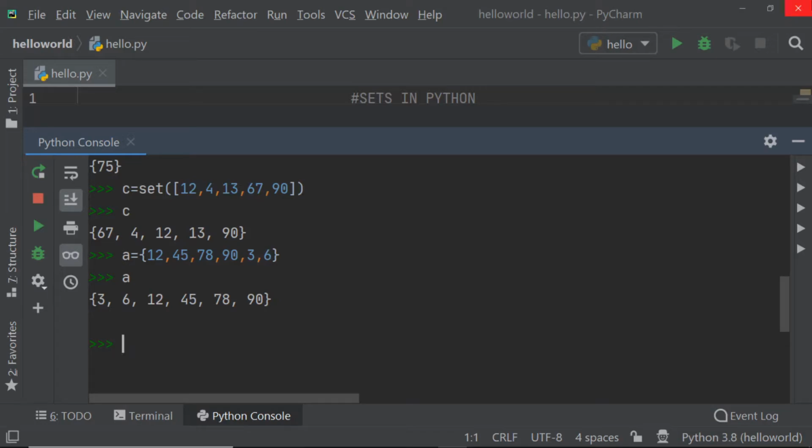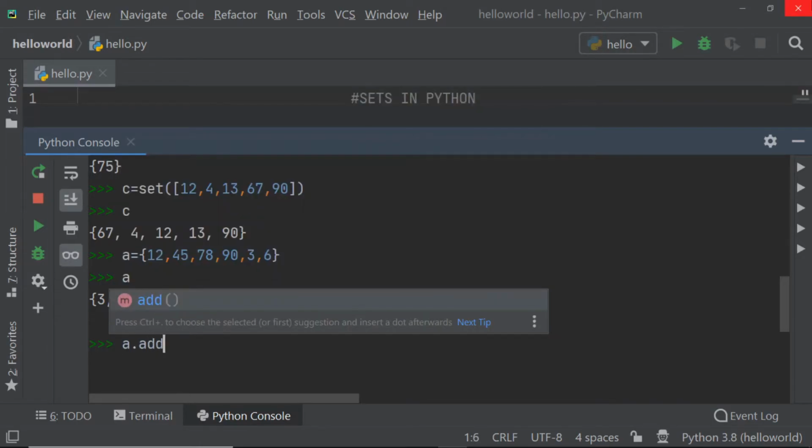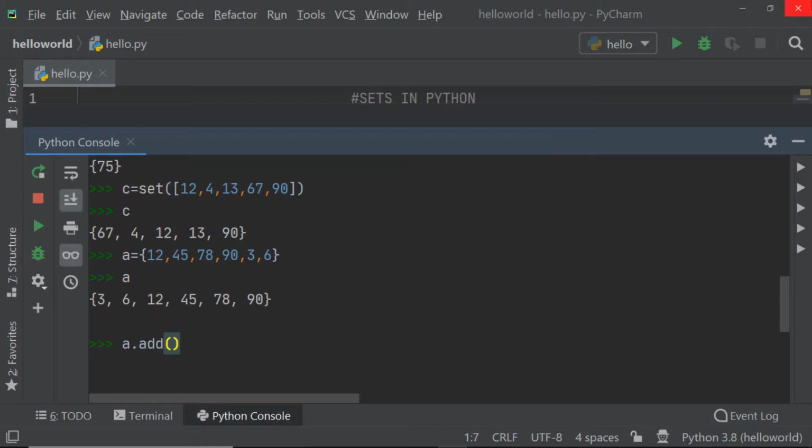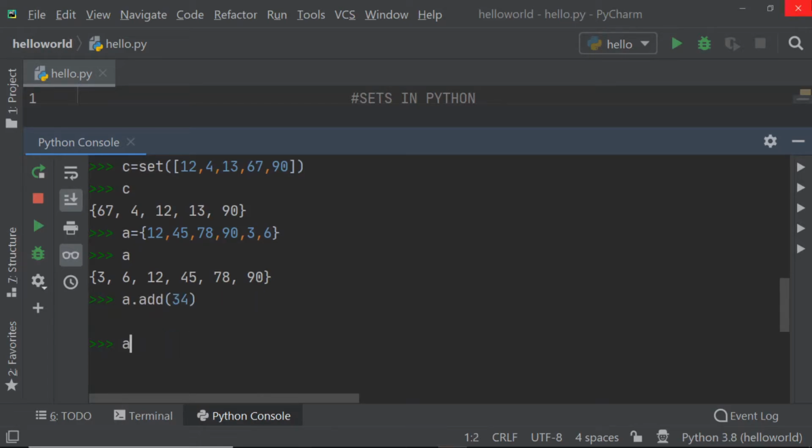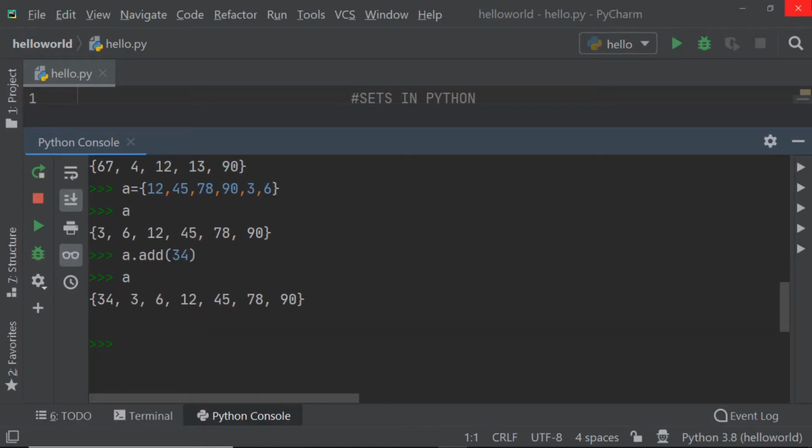Now I will use the first method that I have shown previously, that is the add method. So a dot add basically adds any element that we give to that set. If I try to display A, I will get 34 somewhere. So if you observe here, 34 has been added to my previous set.